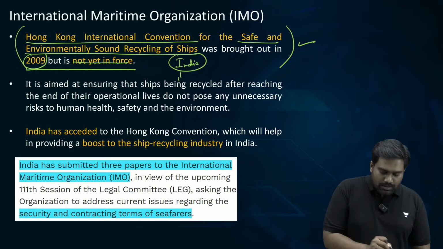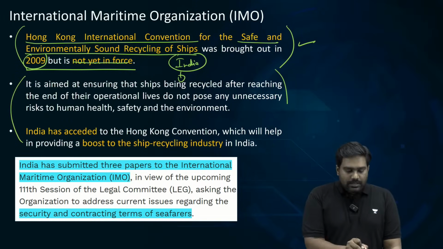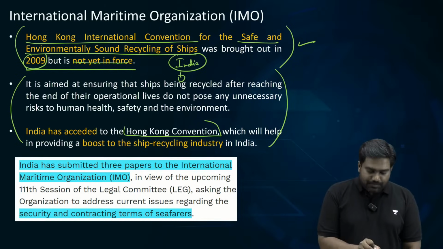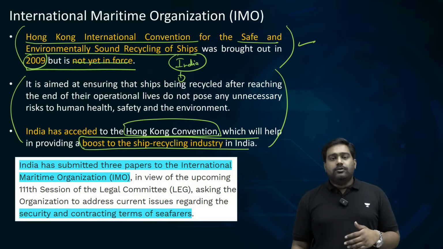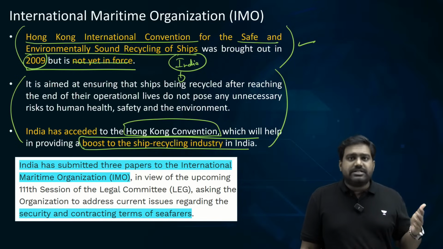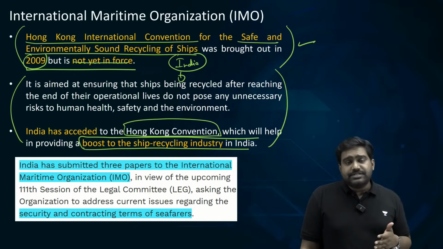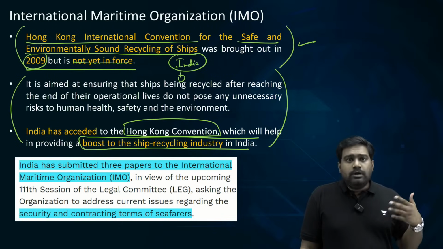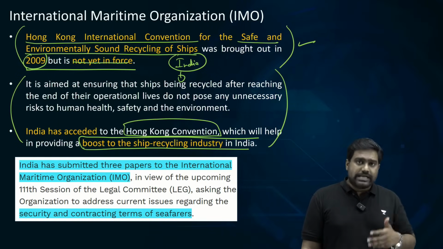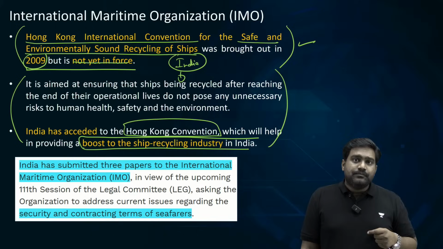India has signed on to the Hong Kong Convention because India is a major market for ship recycling. You might have heard about the Alang shipyard in Gujarat. It's one of the world's largest ship breaking facilities. So all the old ships which are being decommissioned often head to developing countries like India where they are broken down.